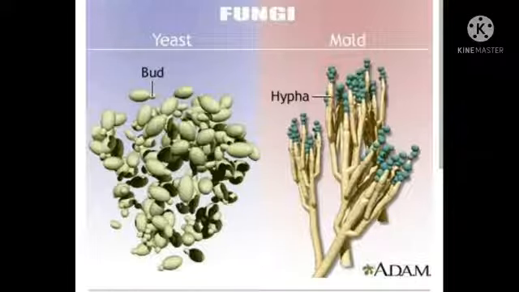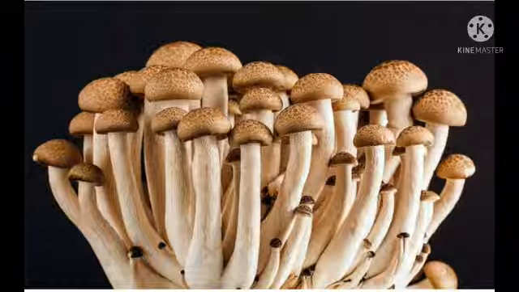Now the next microorganism is fungi. They are a group of diverse organisms that lack chlorophyll, and that's why they feed on decaying matter. As we know, chlorophyll is an important part of photosynthesis. So they do not carry out photosynthesis, that's why they feed on dead and decaying matter, and mostly you will see these during the rainy season. Examples are yeast and molds.